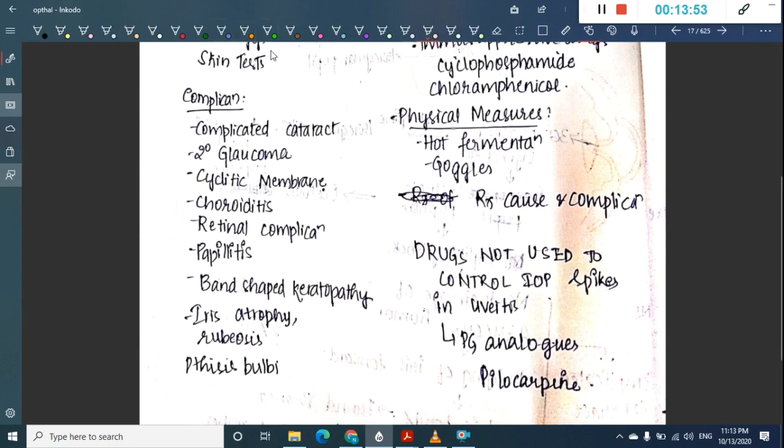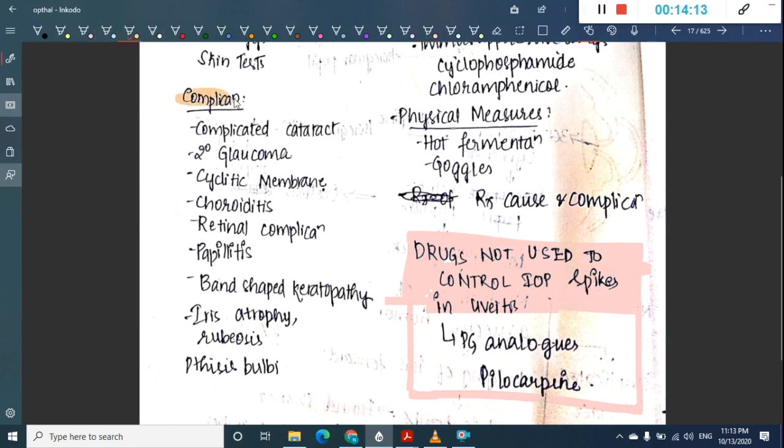Drugs not used to control intraocular pressure spikes are prostaglandin analogs or pilocarpine. You cannot use these drugs to control the intraocular pressure spikes in uveitis, mainly we cannot use prostaglandin analogs and pilocarpine. What are the complications?